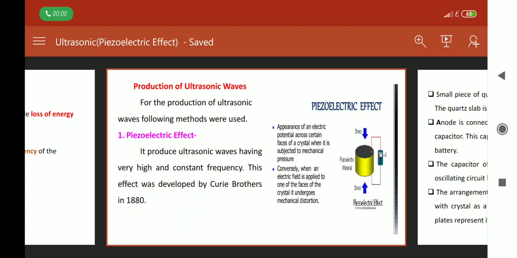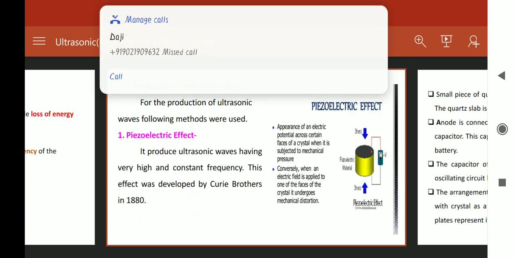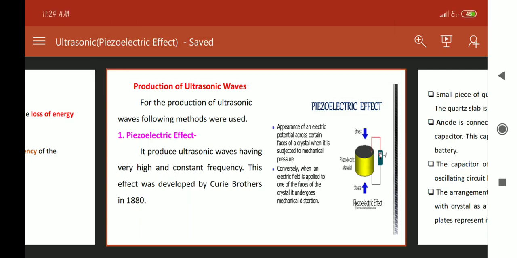This effect was discovered by the Curie brothers in 1880. In the piezoelectric effect, we discuss the principle, construction, and working.